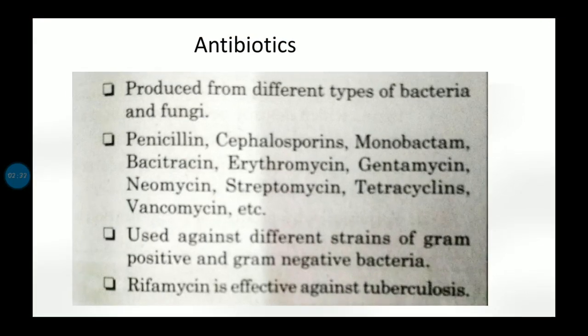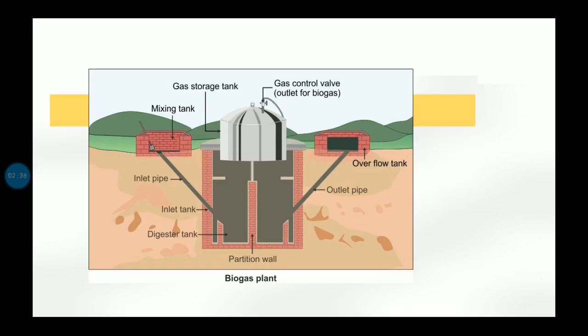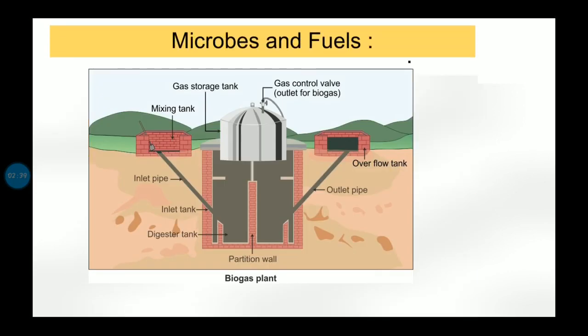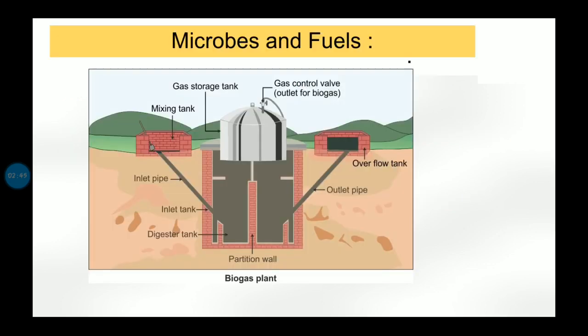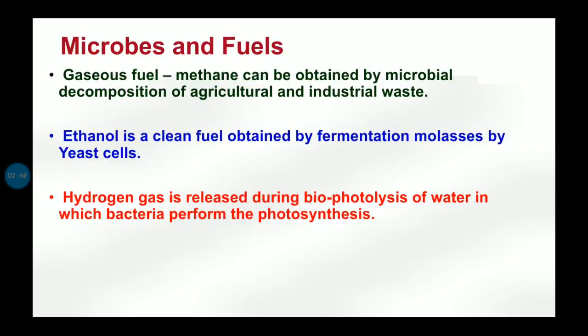All right, then let us start another topic, that is microbes and fuels. Now, what are microbes and fuels? First of all, gaseous fuels. Gaseous fuels, which are methane, can be obtained by microbial decomposition of agricultural and industrial waste. So from industrial and agricultural waste, this fuel can be obtained.